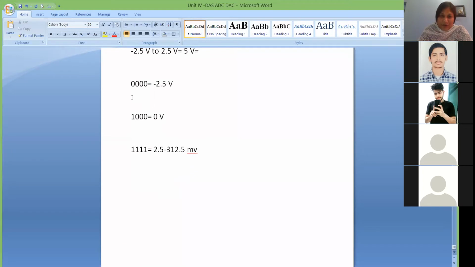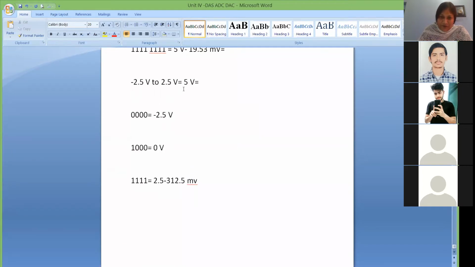Now when we talk about minus 2.5 to 2.5 volt, then my 000 will correspond to minus 2.5 volt. Middle level 100 will correspond to 0, because it will go from minus 2.5, then middle level will be 0, and last level will be 2.5 minus 312.5 millivolt, whatever may be 1 LSB error, that is there. So is it clear when you talk about bipolar data, bipolar analog signal?